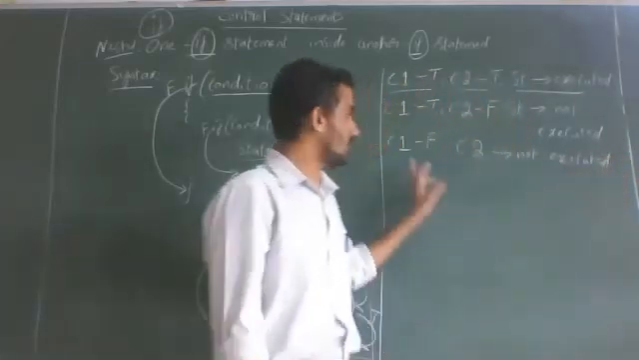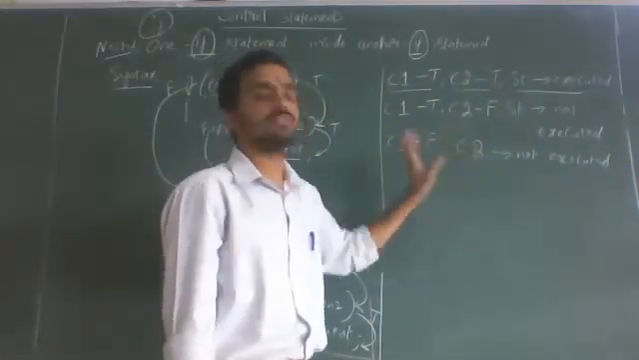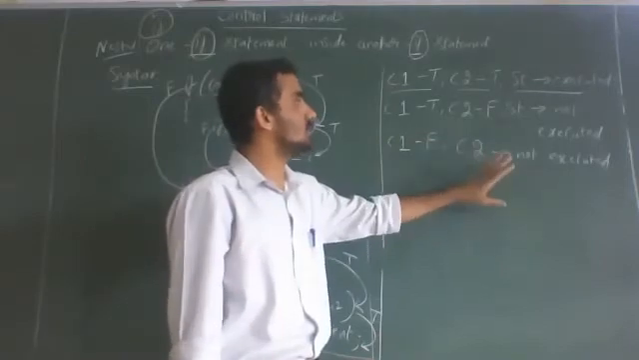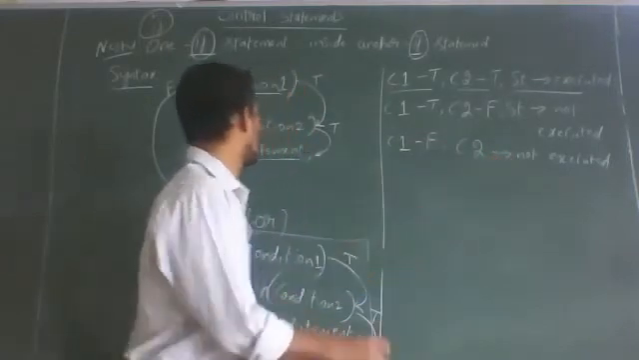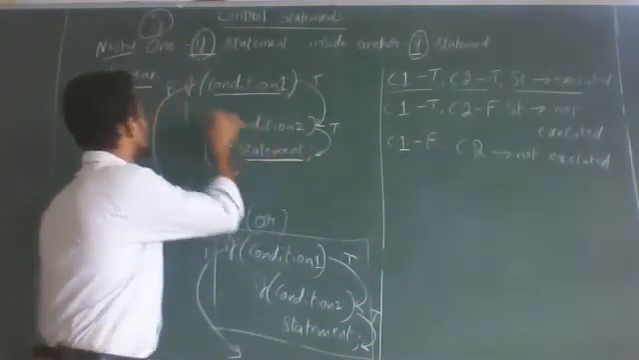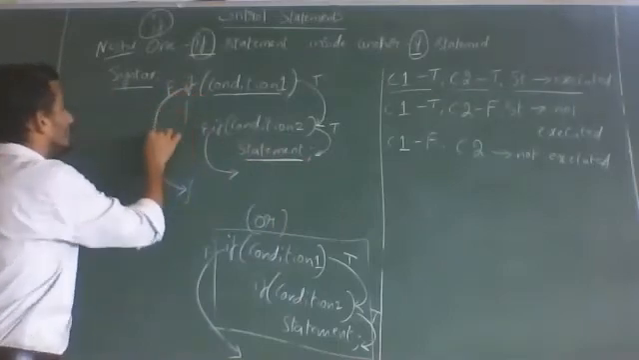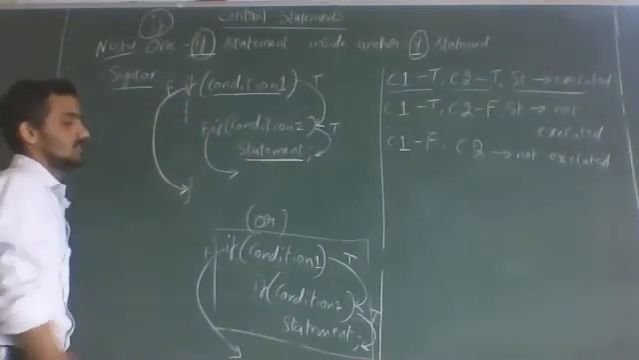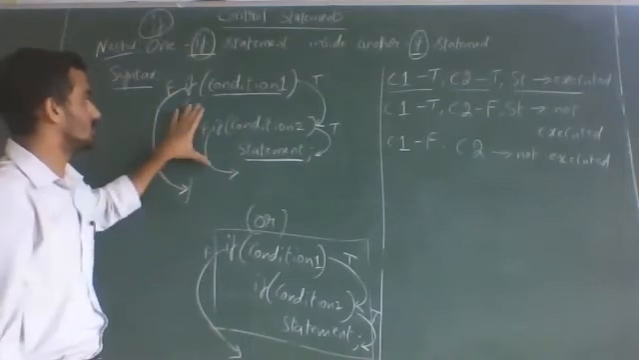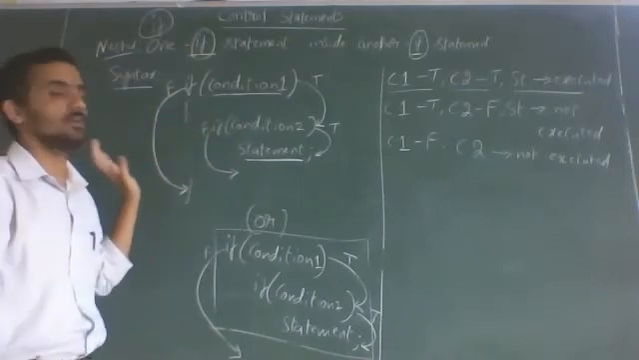The condition 1 itself is false, condition 2 itself is not executed. If condition 2 itself is not executed, then we will not worry about the statement at all. Directly we can say program control will end this if condition. It will come out of the block.